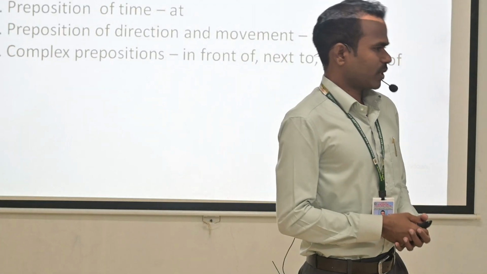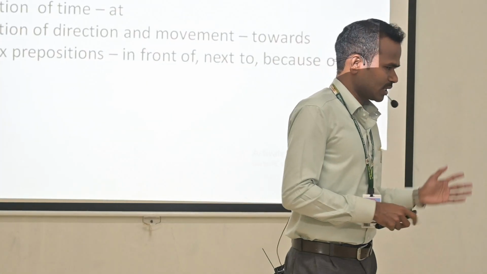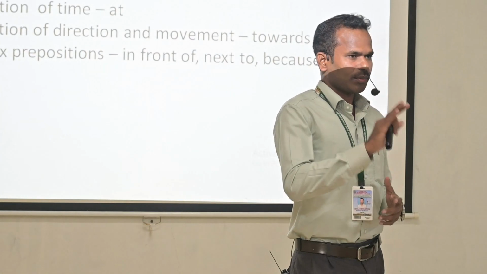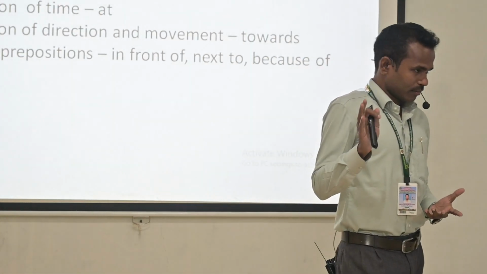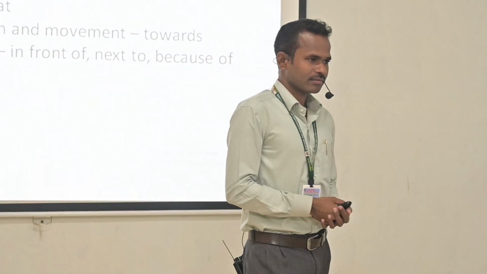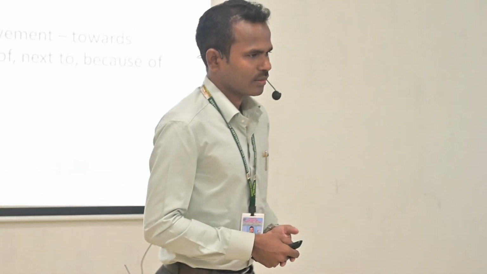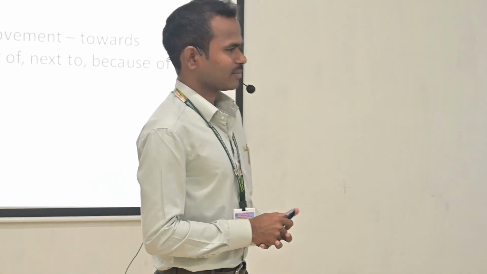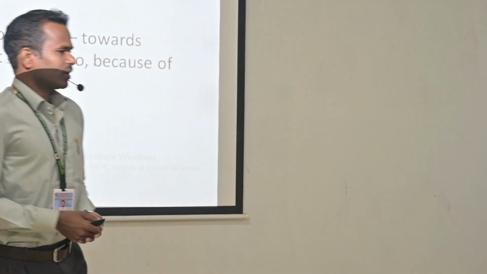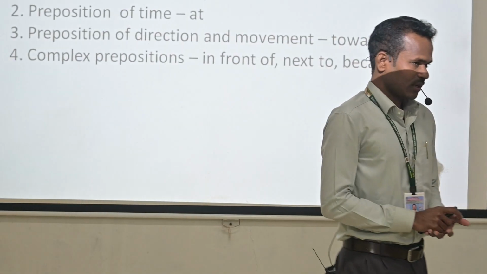In the remaining situations, there are many other types of prepositions: preposition of time, preposition of manner, and preposition of movement or direction. In this context, I would like to explain preposition of place.